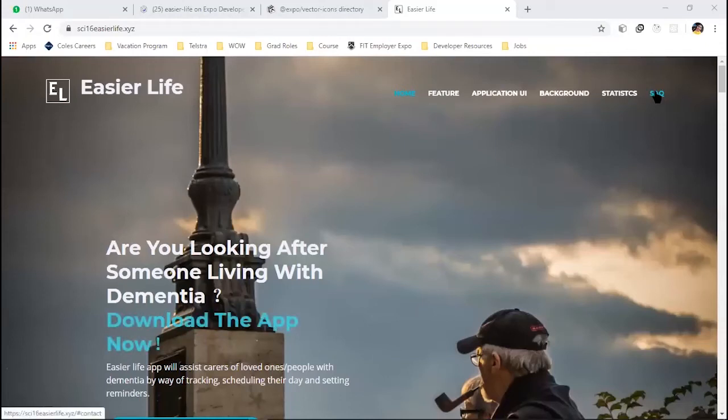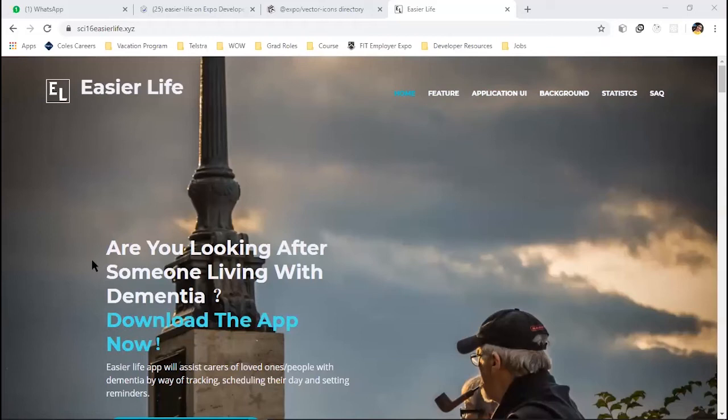SAQs first of all. Application UI should not be a header. Home, feature, background, statistics, and FAQs. Application UI is not required. Remove that thing.